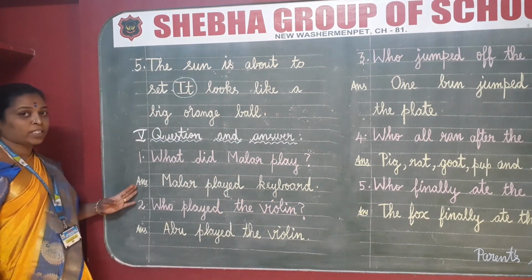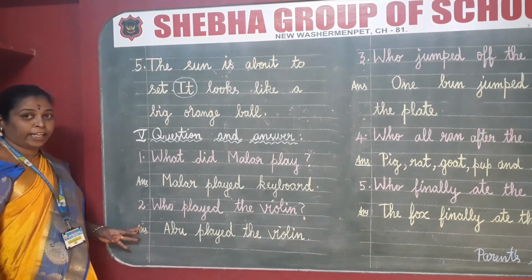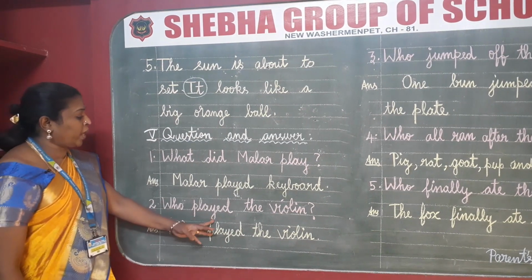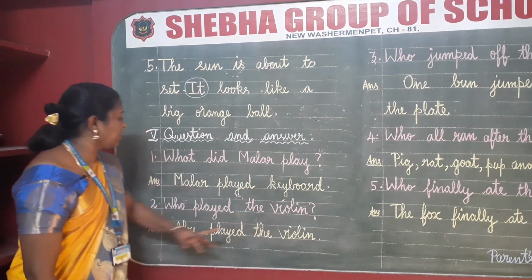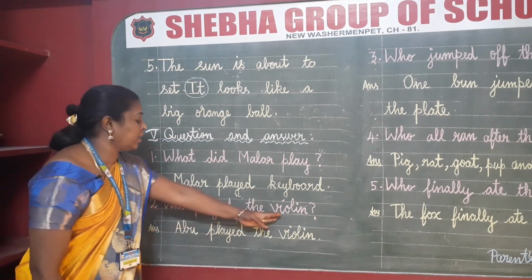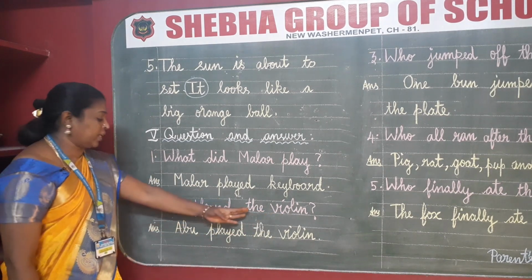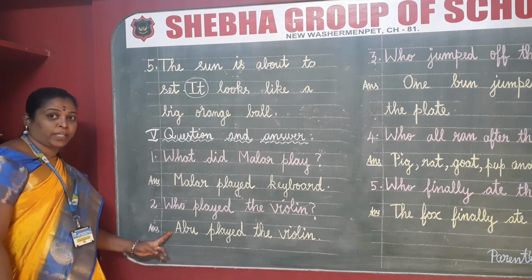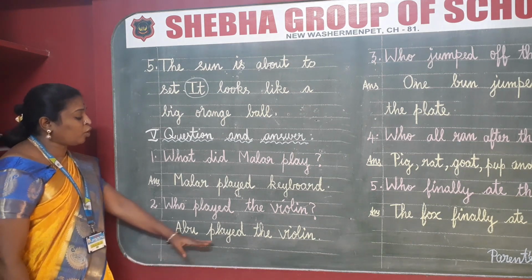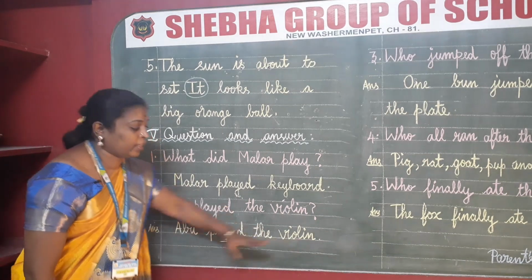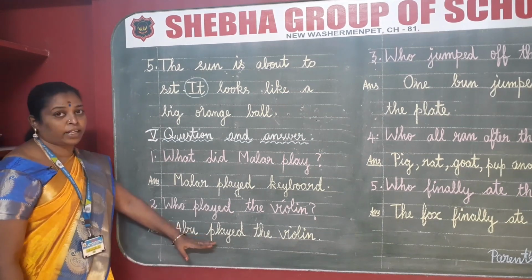After finishing the first question answer, you have to write the second one. Who played the violin? Question mark. The answer. Keep 2 finger space gap and write. Abu played the violin.